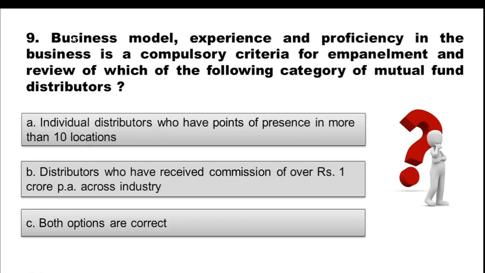Coming to Question 9. Business model, experience and proficiency in business is a compulsory criteria for empanelment and review of which of the following category of mutual fund distributors? Option A. Individual distributors who have points of presence in more than 10 locations. Option B. Distributors who have received commission of over rupees 1 crore per annum across industry. Option C. Both the options are correct. Choose the correct option.